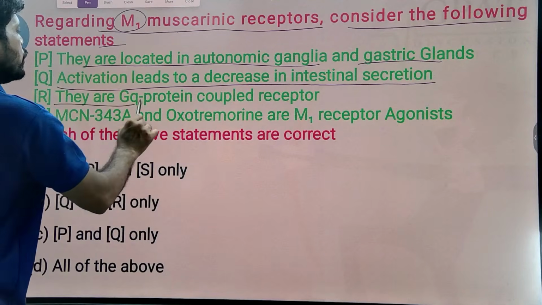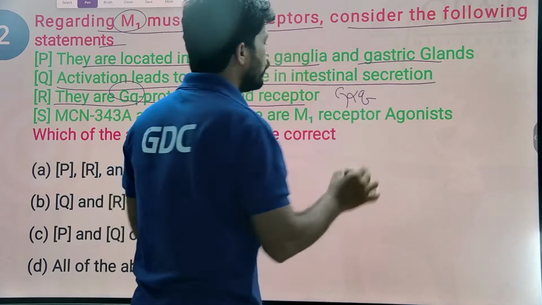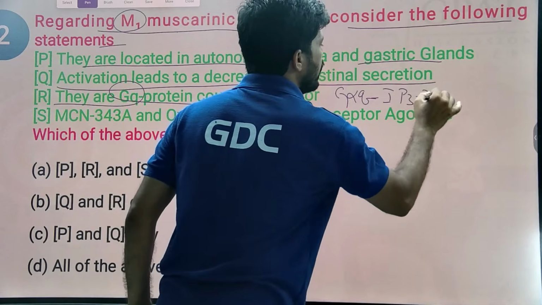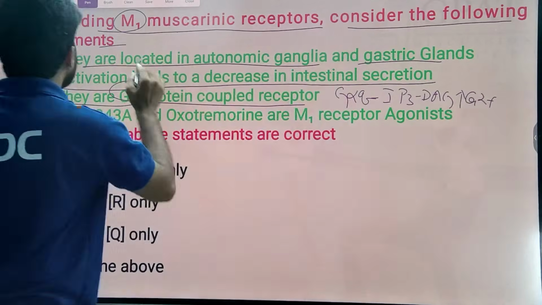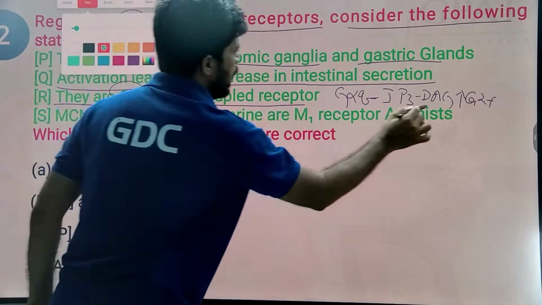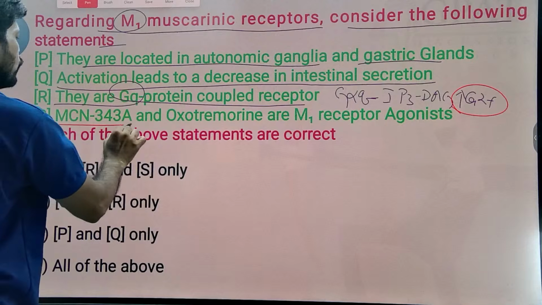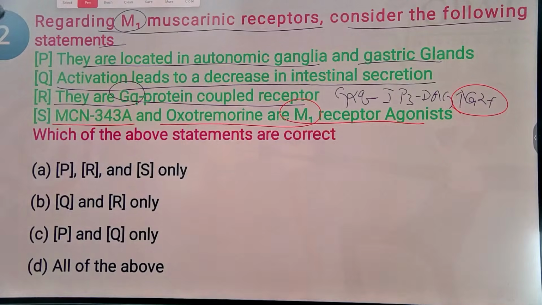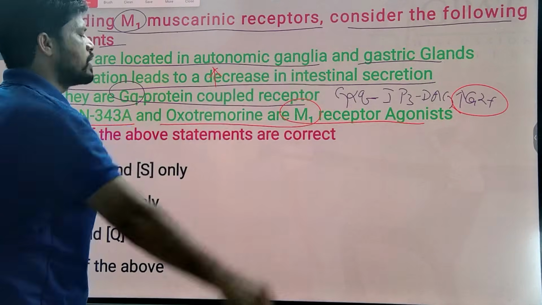They are Gq protein coupled receptors. When there is activation of Gαq due to activation of the M1 receptor, it is linked with the IP3-DAG pathway. The IP3-DAG pathway leads to increase in calcium, and increase in calcium helps in releasing secretions from the glands. McN-A-343 and oxotremorine are M1 receptor agonists. So clearly option Q is incorrect. Generally, it leads to increase in release of secretions.